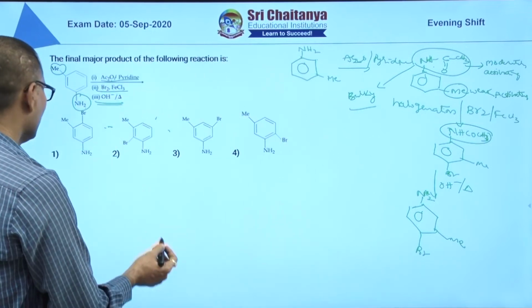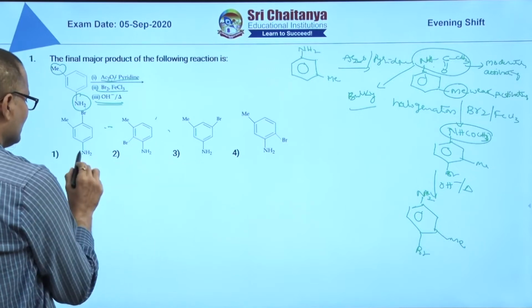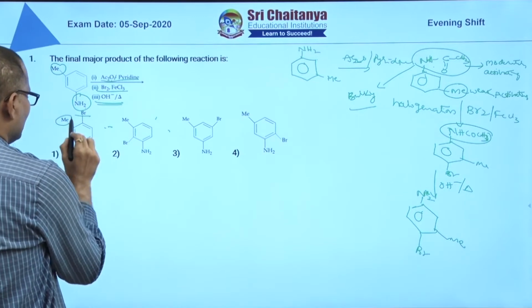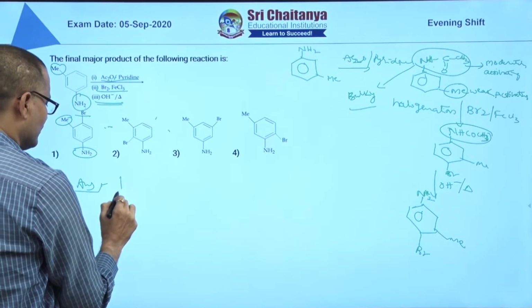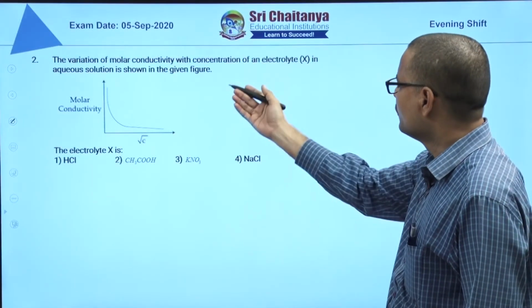Now the answer given here, you can check: para to NH2, bromine is there, next to bromine methyl is there, so the answer is 1.